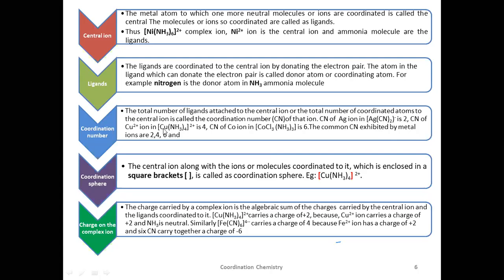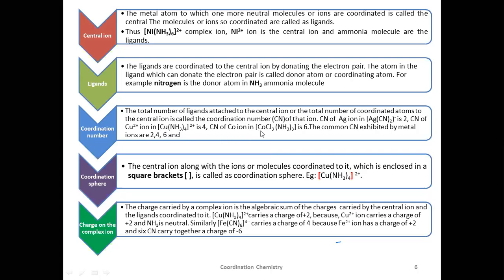And see one more example. Here, tetraammine copper. What is the central ion here? Copper. The central ion is copper, followed by the ligands. Only one type of ligand is here, that is ammonia. How many ammonia molecules are there? 4. Therefore, the coordination number is 4.